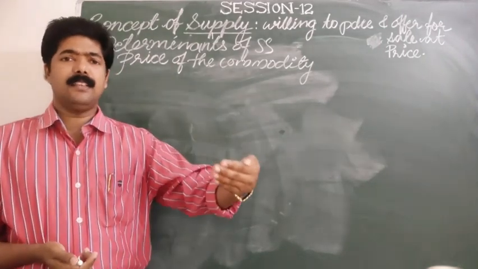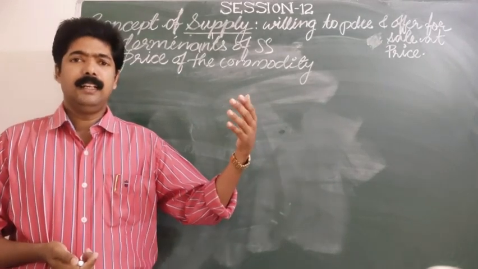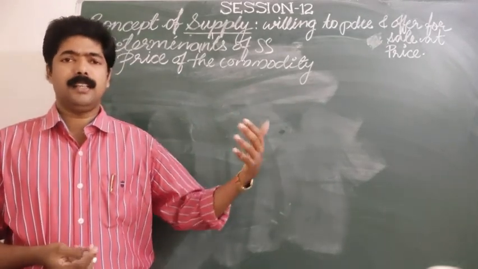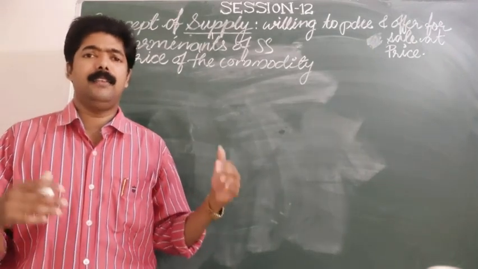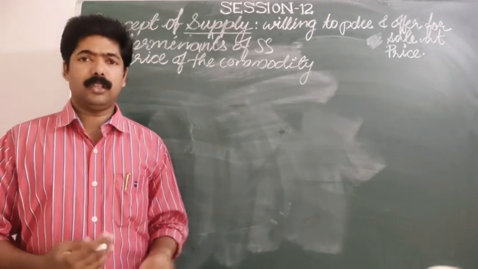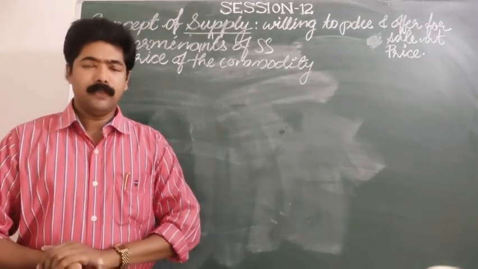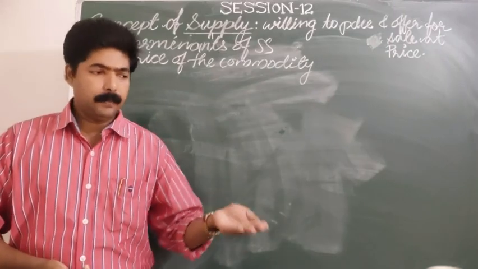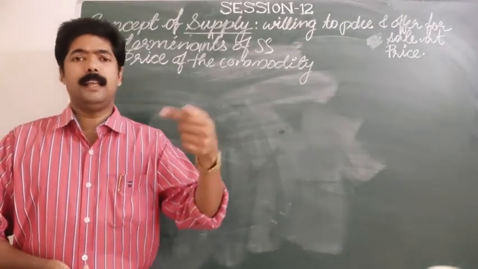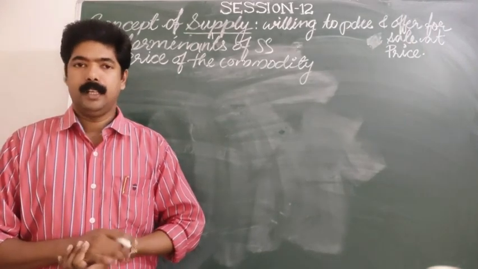When there is a chance of increasing the price due to less demand, then the producers who are outside of the market will be easily ready to enter the market with a lot of those commodities which are demanded in the markets. Therefore, what is happening? When the price increases, automatically the supply can also increase. Is that clear? Are you getting me?